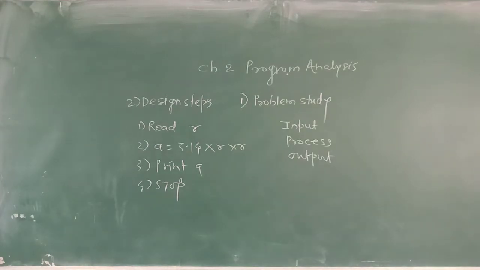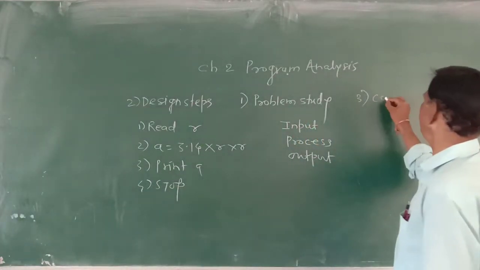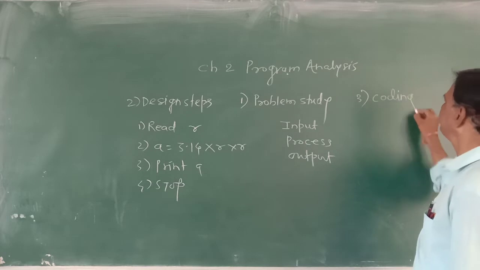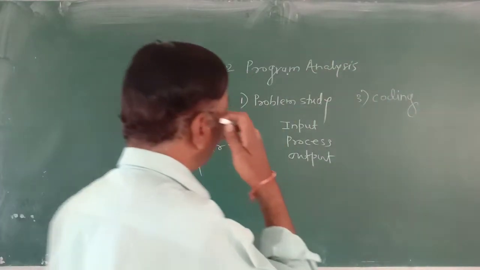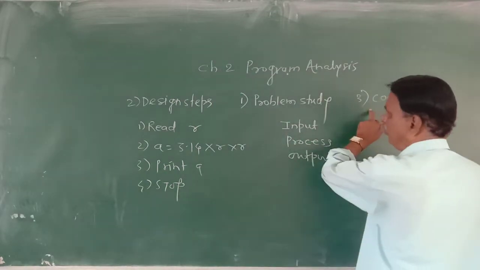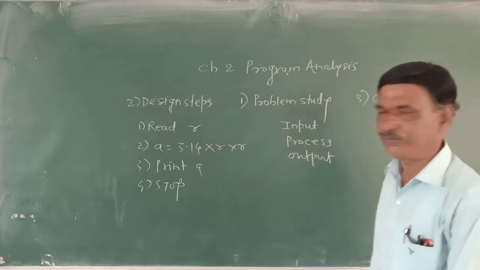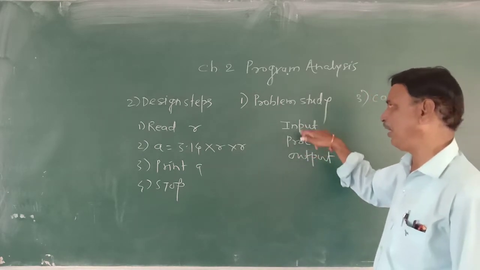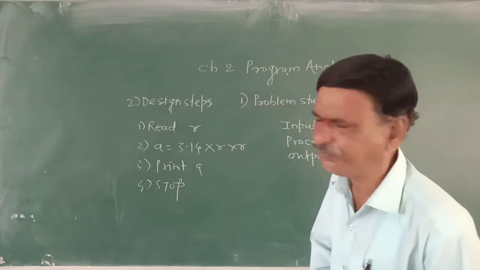Once the design steps are ready, we come to the third step, that is coding. Now what is coding? Coding is the third step. The first step is to study the problem, by which you can understand what input will be required, what the process will be, and what the output will be.